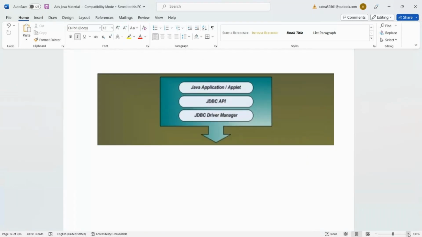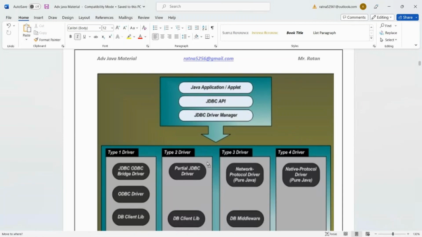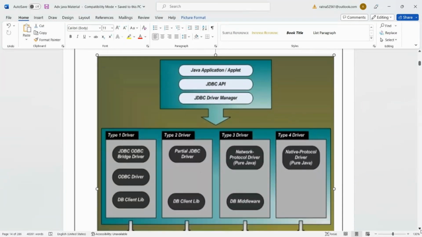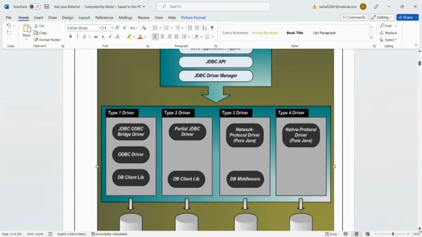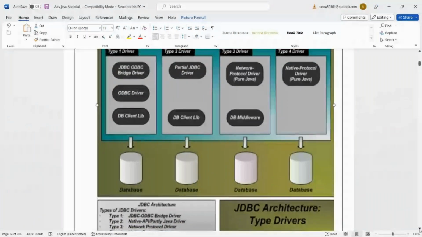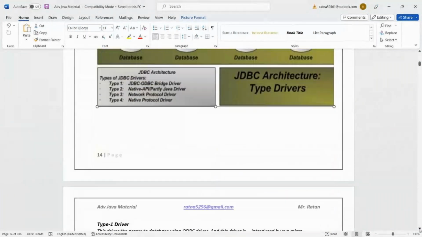So this is the JDBC API, guys. Are you able to see, right? Type 1 driver: JDBC-ODBC bridge driver. Type 2 driver is what? Partial JDBC driver. Type 3 driver is what? Network protocol driver. Type 4 is what? Pure Java driver, native protocol driver or pure Java driver. We are using which driver now? Type 4 driver, thin driver, pure Java driver, right?